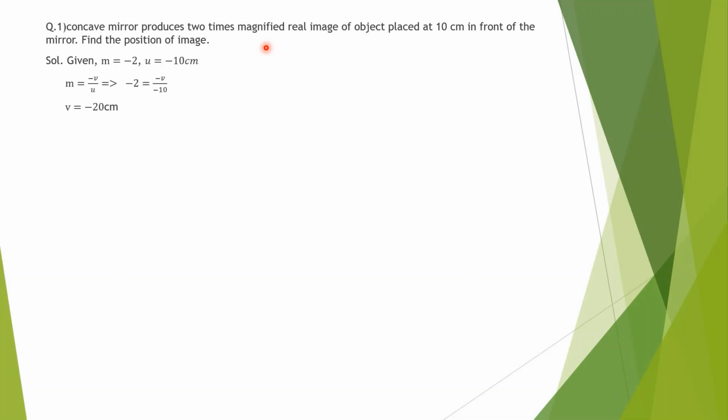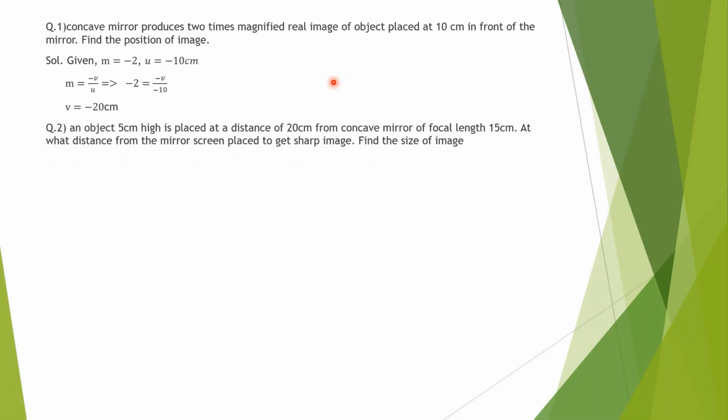Find the position of the image. It means the image will be formed at 20 centimeter. The negative sign means it is real, and in front of the mirror. V equals minus 20 centimeter means the image is formed at 20 centimeter, and the minus sign indicates that it is in front of the mirror.